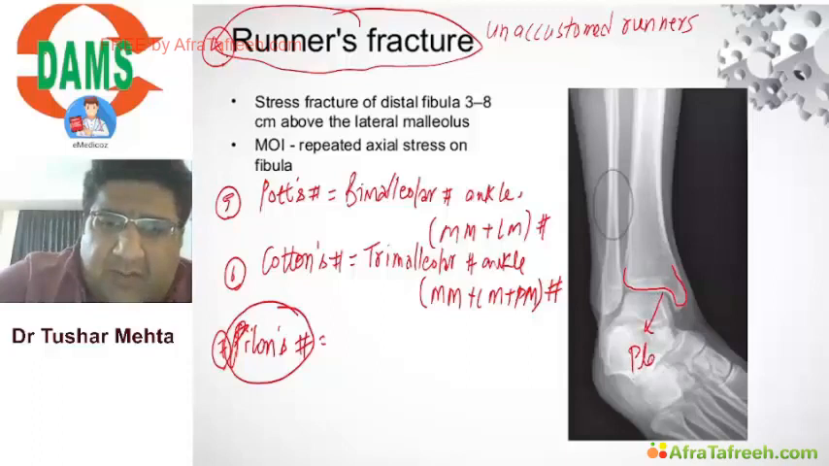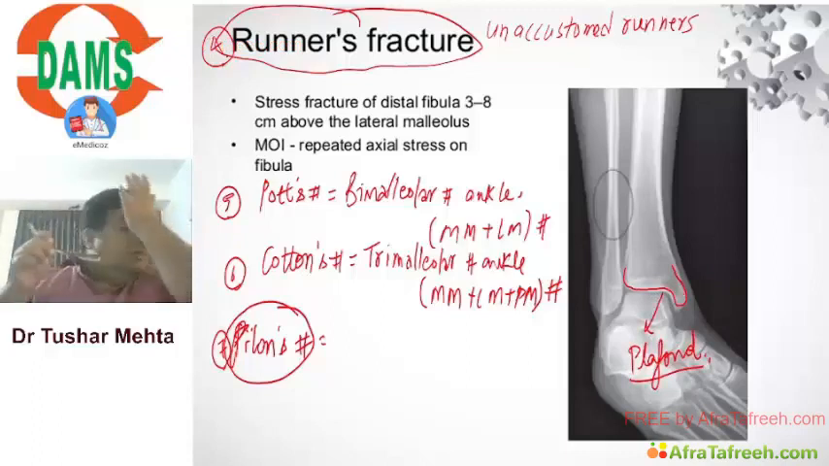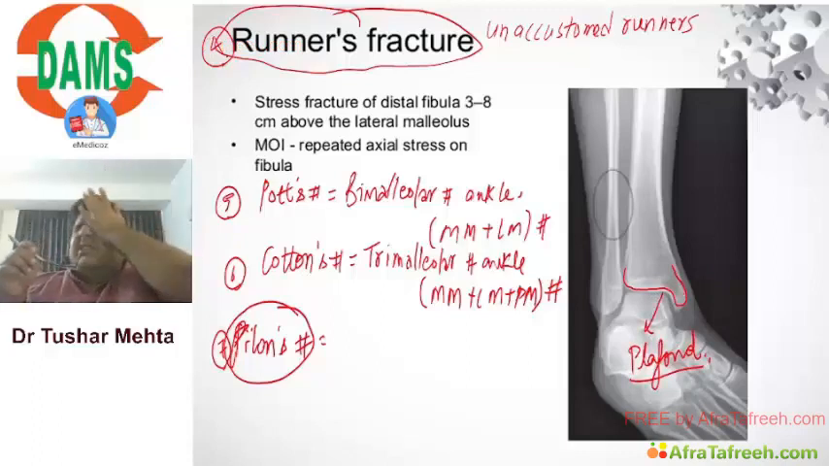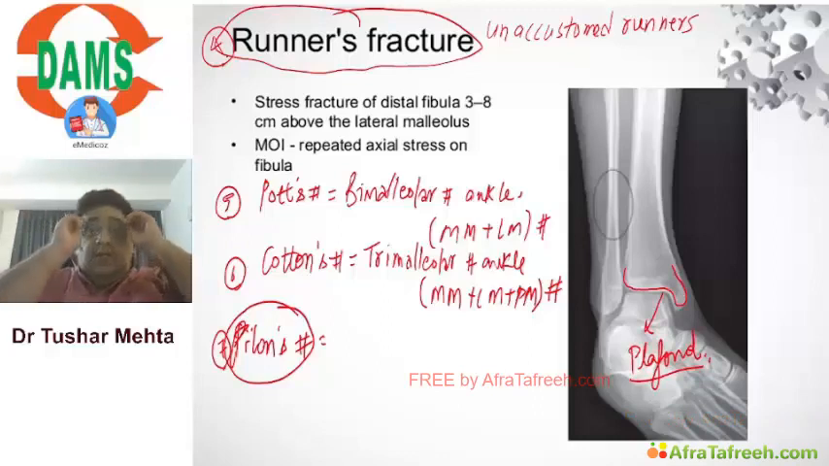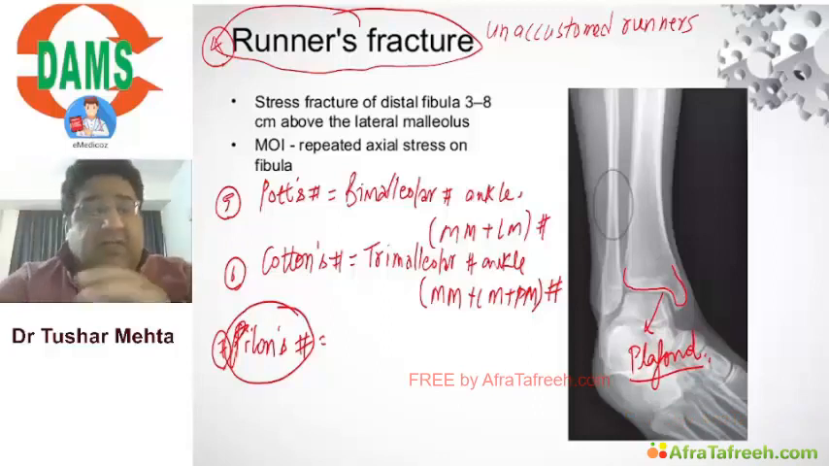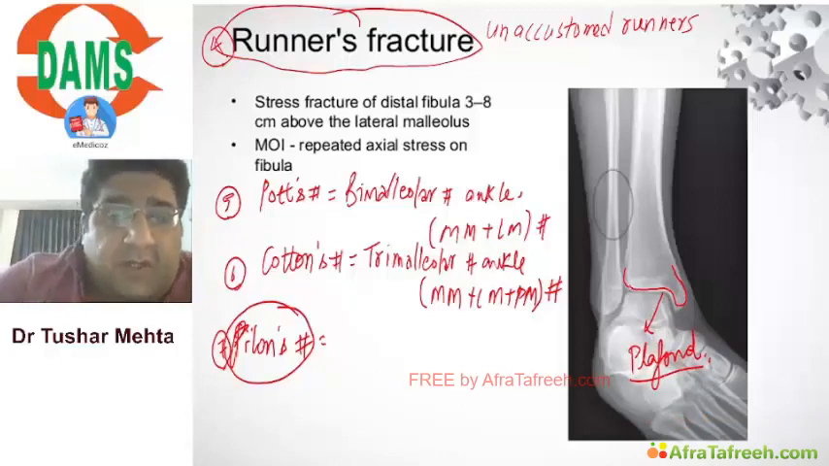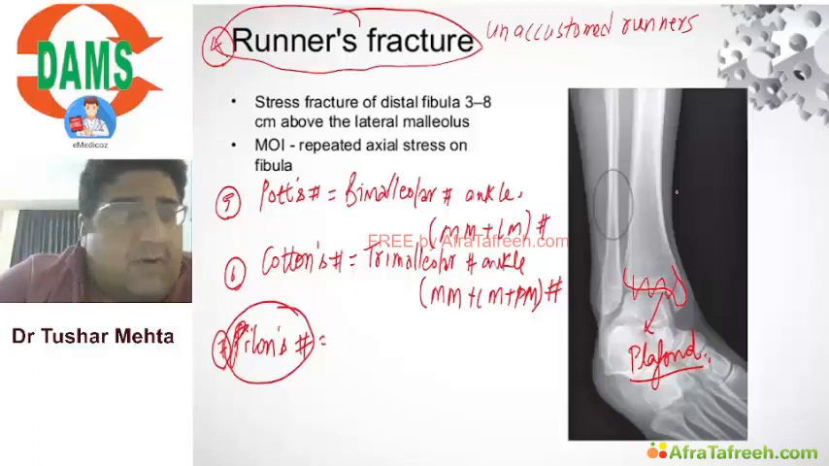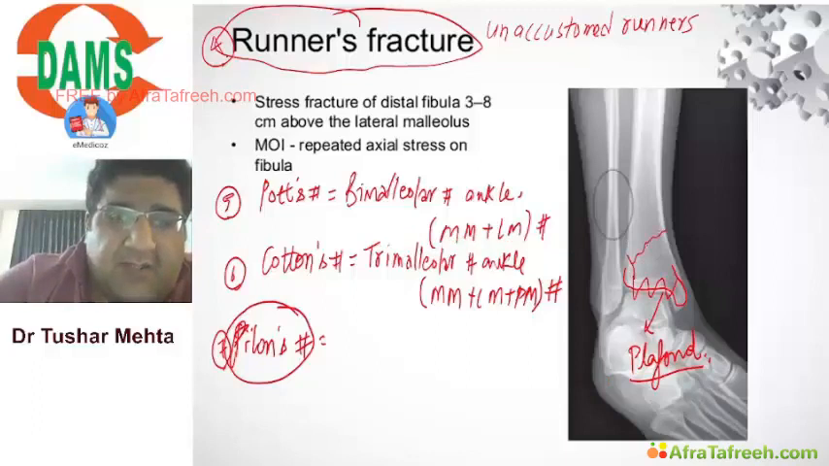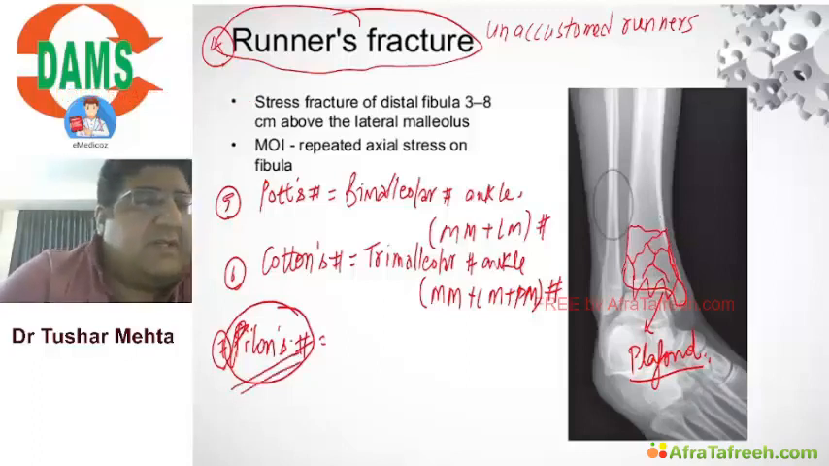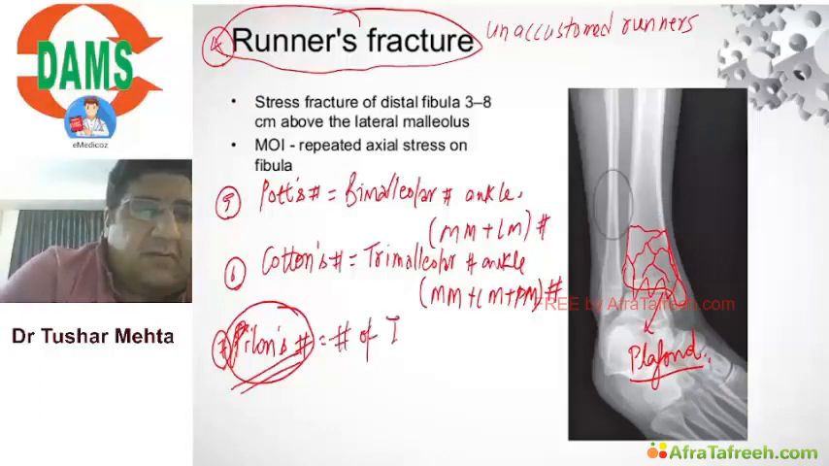Now this distal tibial articular surface is what is called plafond. The distal tibial articular surface is given a name in anatomy called plafond. So if you have a fracture of this plafond, associated with comminution of the distal metaphysis, we call it Pilon's fracture. So this is fracture of tibial plafond plus metaphyseal comminution.